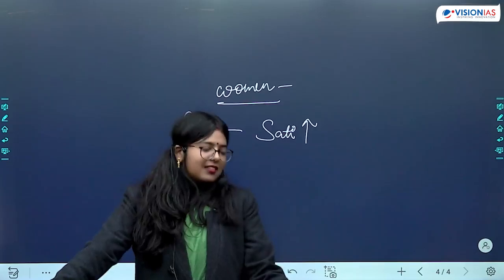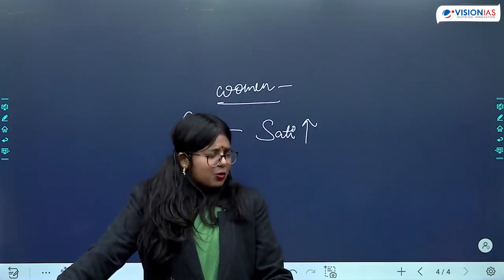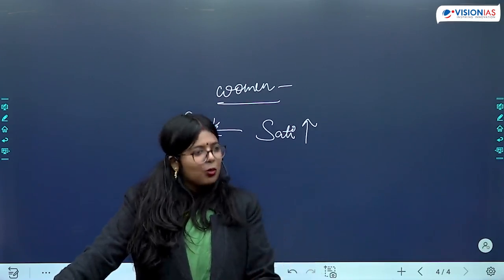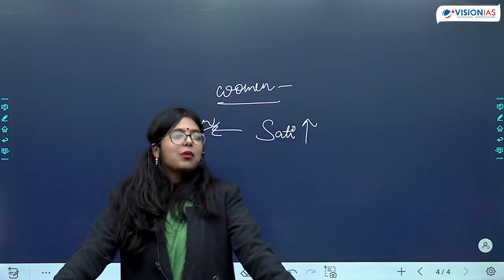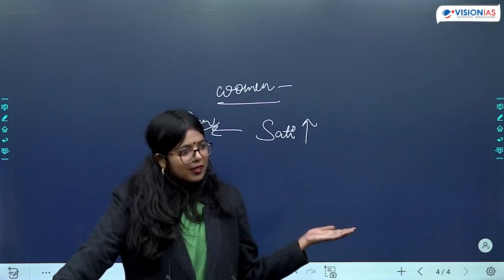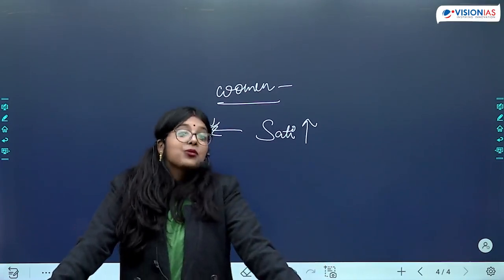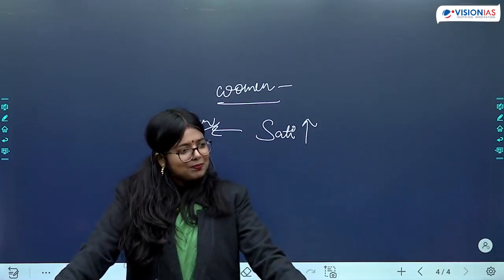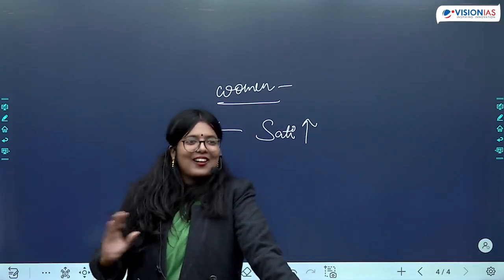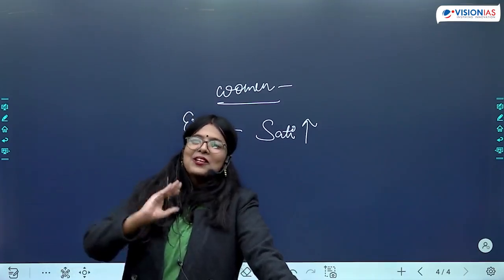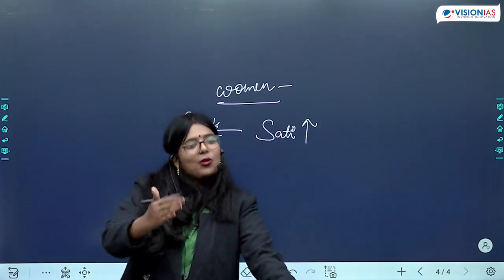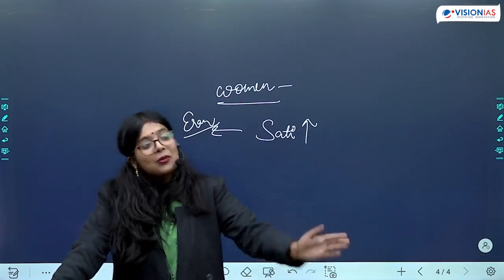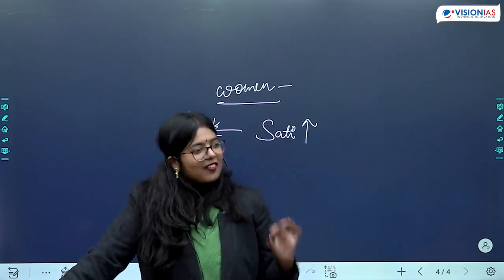Because if you look at the literary texts, some of them are love stories. And love stories of not women belonging to lower varna or vulnerable sections, but of women who are belonging to upper varna, who are belonging to royal families. Now, all the time they fall in love and they don't know what is happening to them. So there will be a Sakhi or a Dasi. So she is going to tell them, look, this is what is happening and this is the reason for it. So the Sakhi or the Dasi will tell them that what you are experiencing is love and this is what you should be doing.